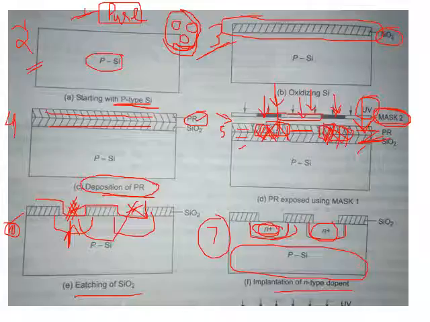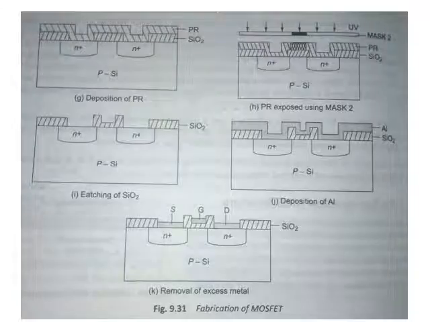What is the seventh step? Seventh step is doping with the N plus material. Seventh step is doping with the N plus material, that is called implantation. Is this clear? All 7 steps are clear? Then I'll move with the next part, that is step number 8. What is step number 8?